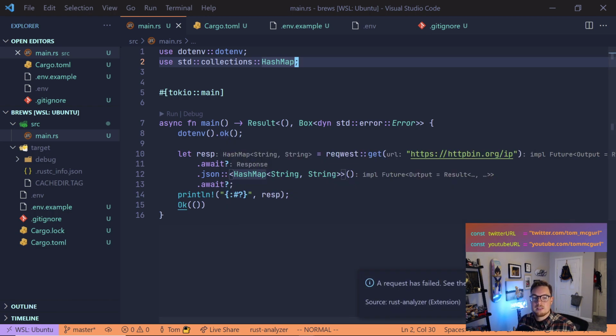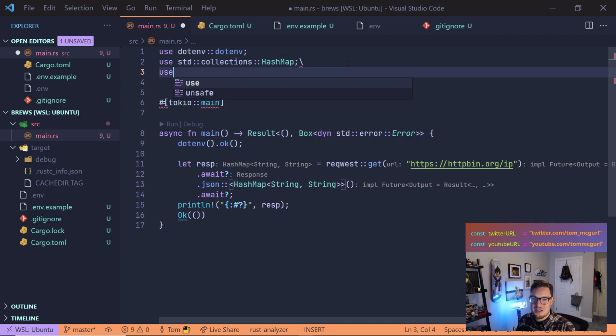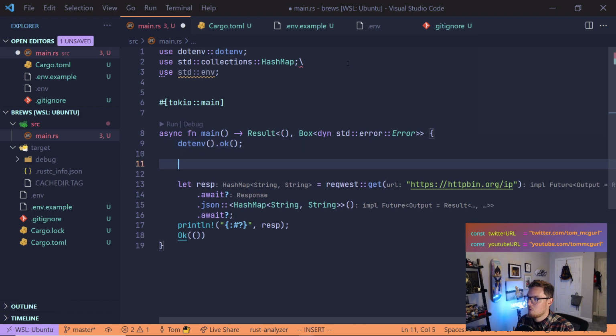Now the next step is going to be to actually leverage the values from that .env. And so the way that that works is they get put into env, like the standard env. So we can pull in the standard env as well. That's the standard environment variables. You may remember us using that. I believe it was in like chapter 2, or maybe we used it when we did the book for our grep. But either way, we're going to pull in standard env. And now we're going to try to pull those values out.